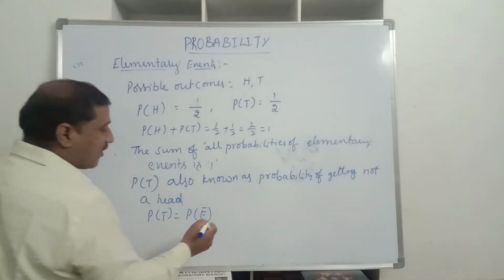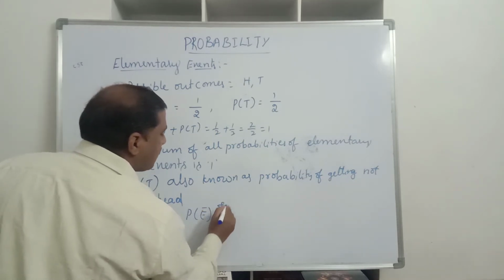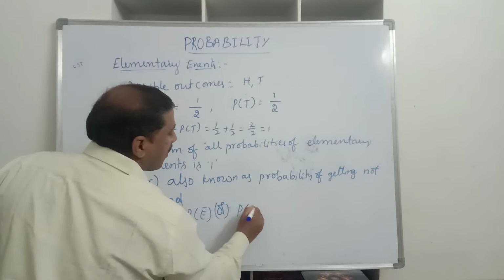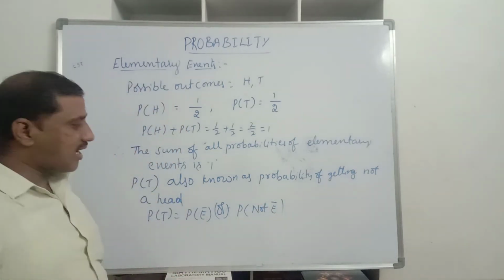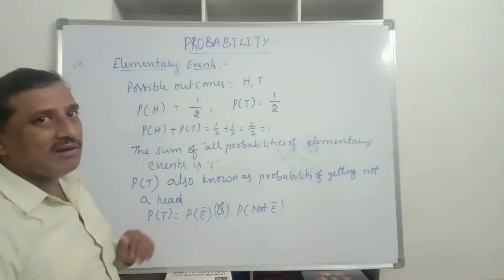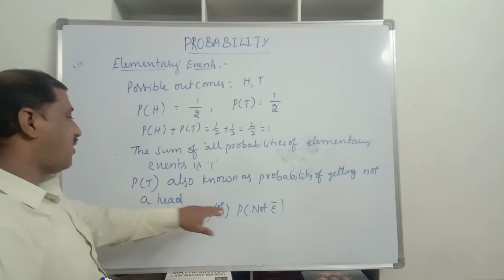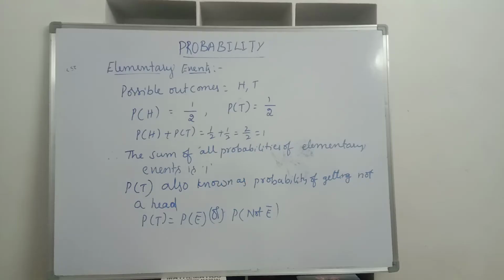That bar represents not E, so we can write in words P of not E. These are known as complementary events.